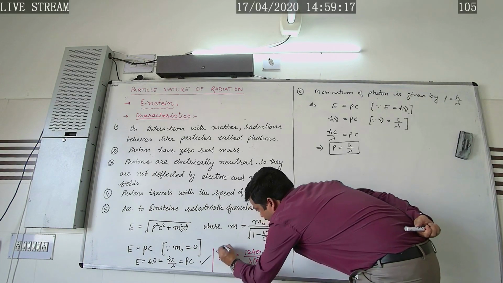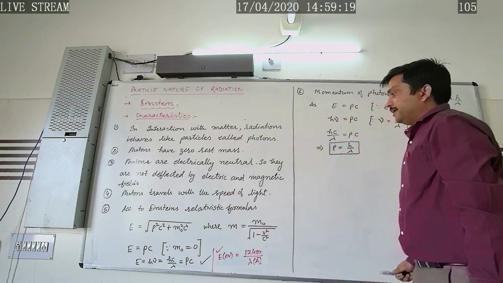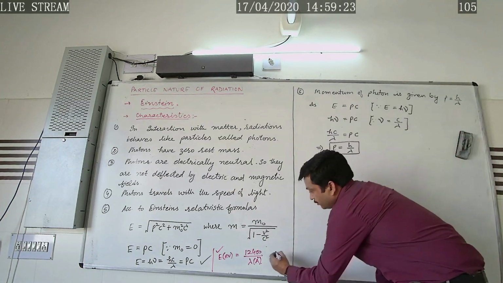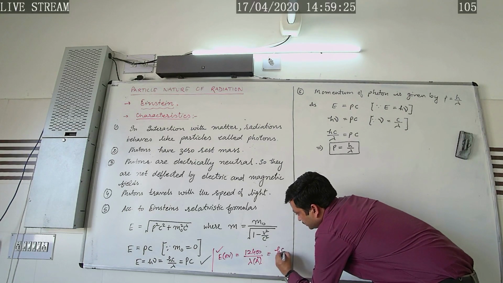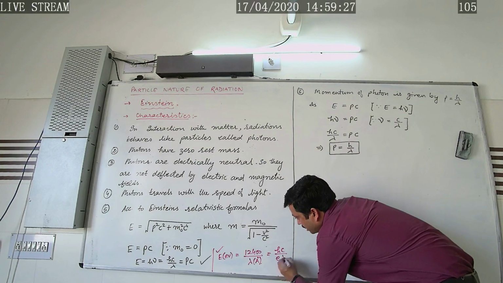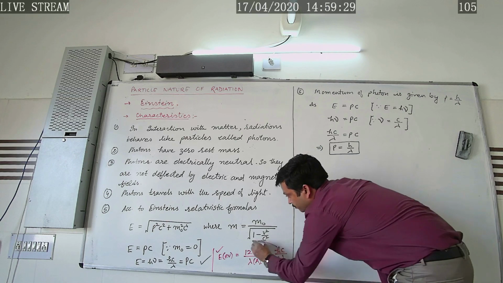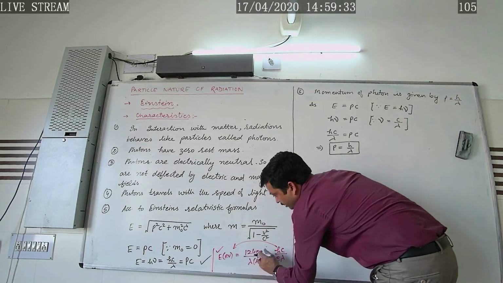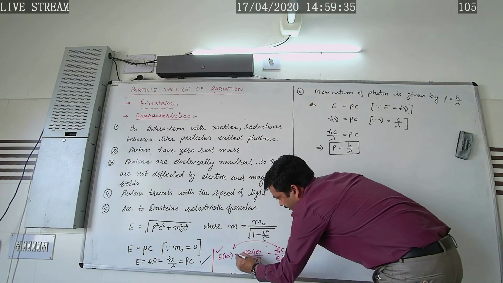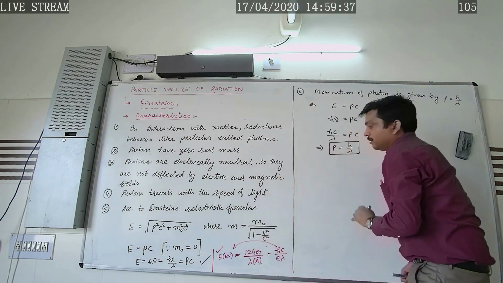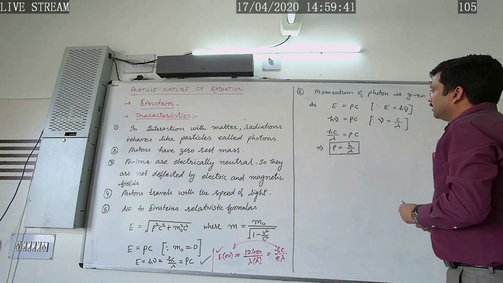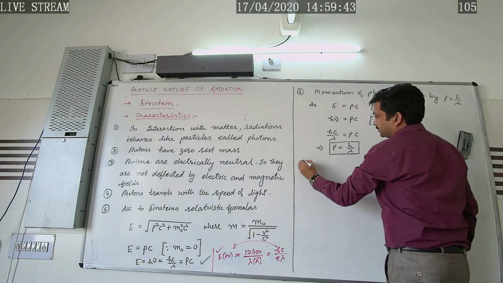So in this way we can measure this energy in electron volt. Okay, now let's move to the next point.